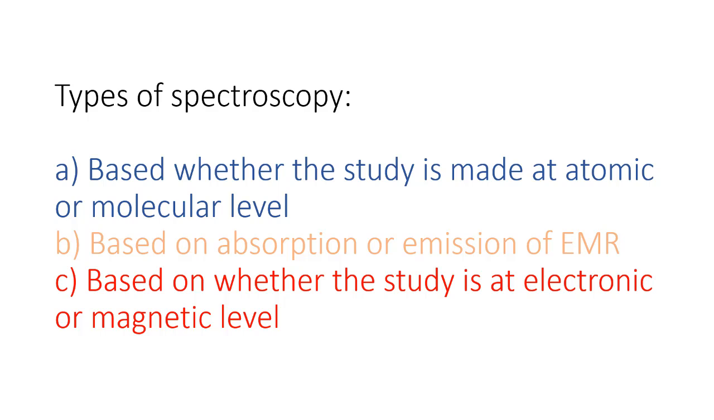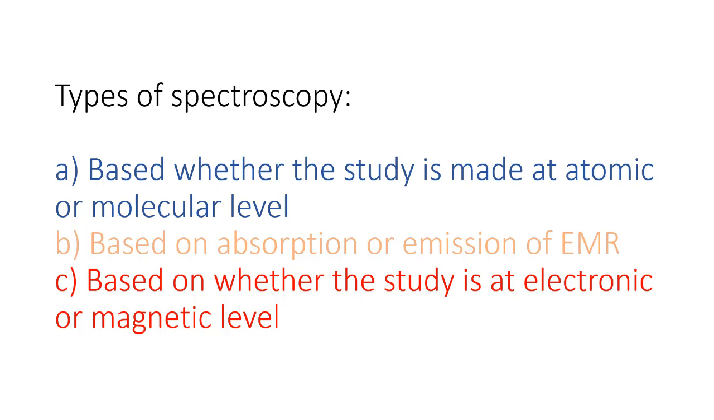So let's see atomic level. In atomic spectroscopy, the energy changes take place at atomic level. That's why it's called atomic spectroscopy. The examples of atomic spectroscopy are atomic absorption spectroscopy and flame photometry.